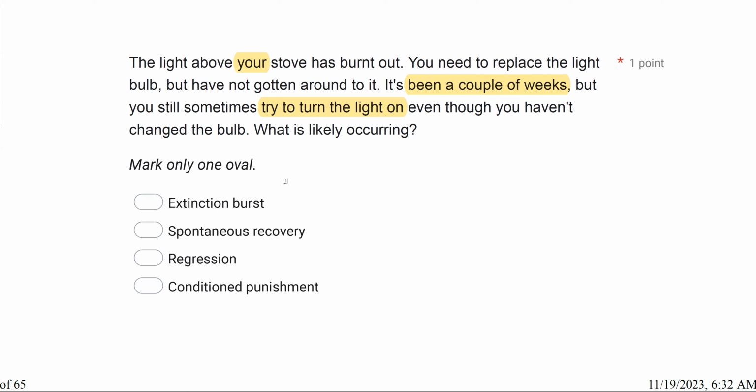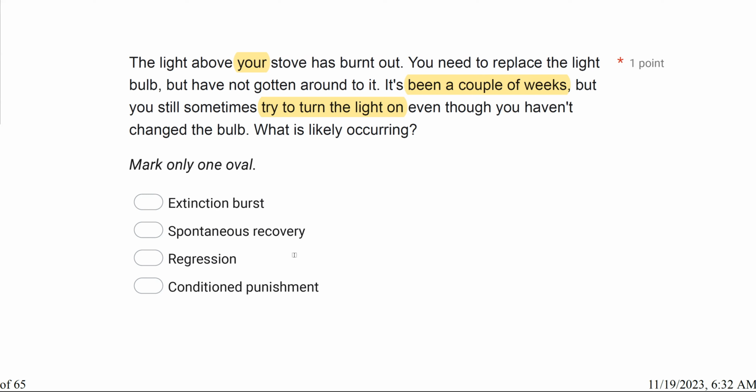What's happening is you're going back to an old behavior that was on extinction, even though it's no longer being reinforced. So when a behavior reemerges following extinction, what do we call that? We call that B, spontaneous recovery. This behavior is reemerging following extinction. Now, regression, we always try to include this word because it is not a behavior analytic term. Be very careful about the word regression on your exam and when talking in a technical sense.